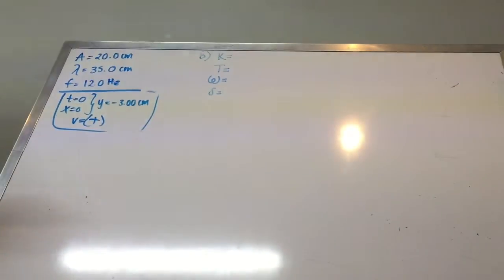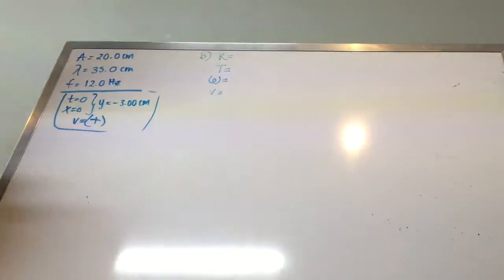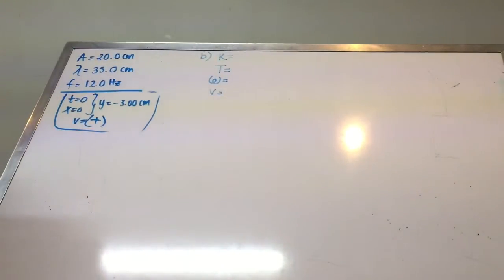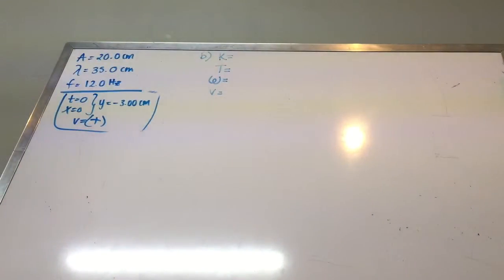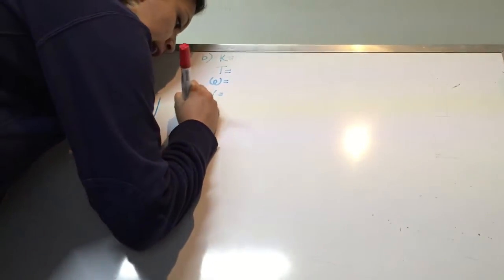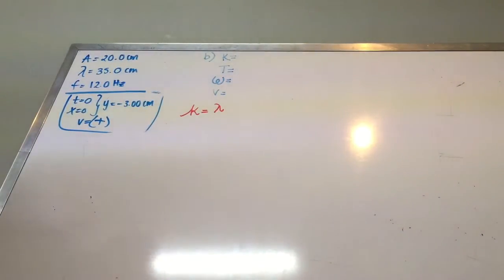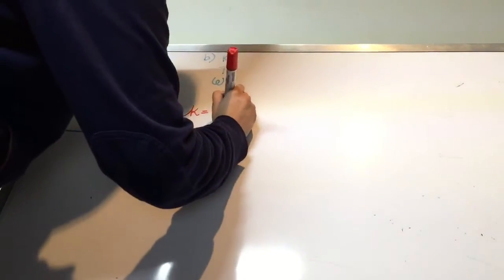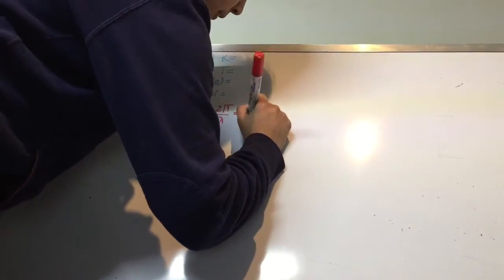Okay, so for this part, what is important to remember are the four speed or velocity formulas. Let me change it to velocity. These are the four important formulas that we can use to really get these values, because they can be obtained by the direct formulas. For example, our angular wave number K will be equal to 2 pi over lambda. Okay, and this will be measured in radians over meters.